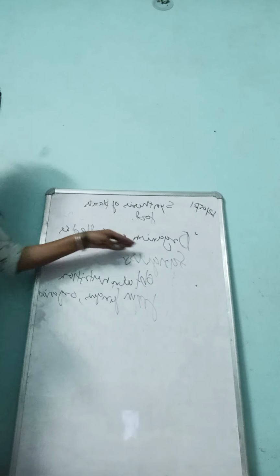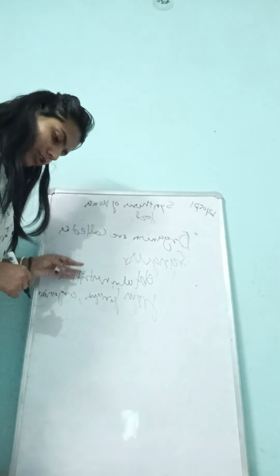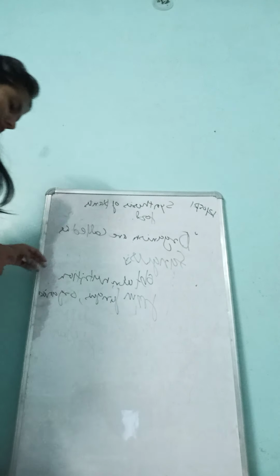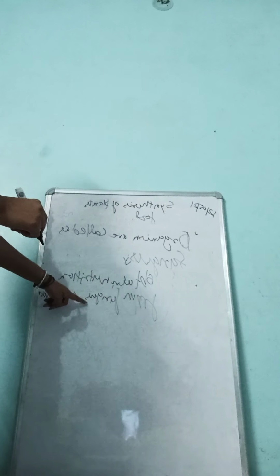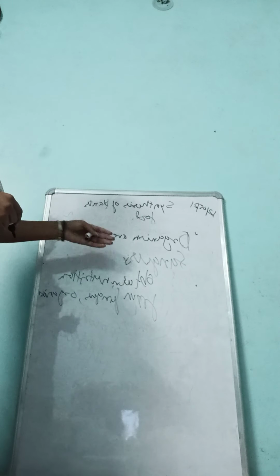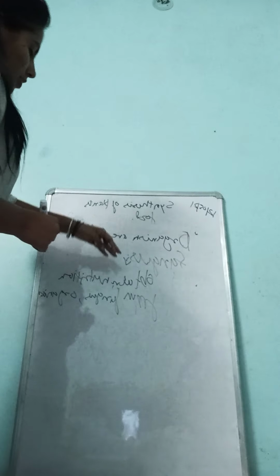So in this case, this type of nutrition comes under saprophytic nutrition, because the nutrition the fungus gets from the bread, or the mold from the bread, is totally based on decaying matter.